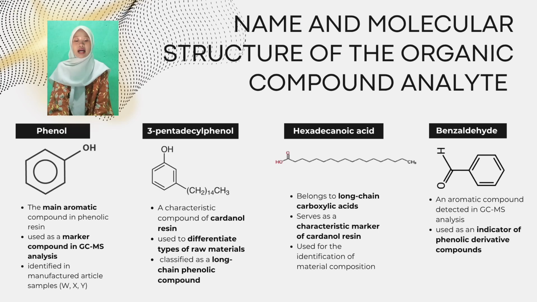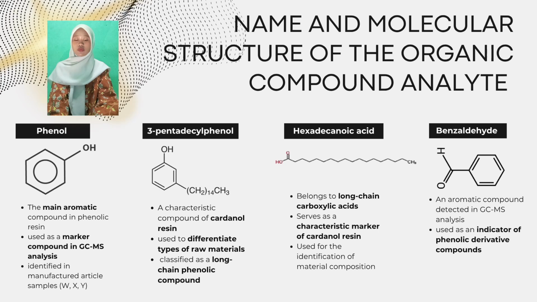Phenol is the main aromatic compound found in phenolic resin. Phenol is found in many samples. Not specific, but it is important because phenol is a basic structure. It acts as a fundamental building block of the resin.